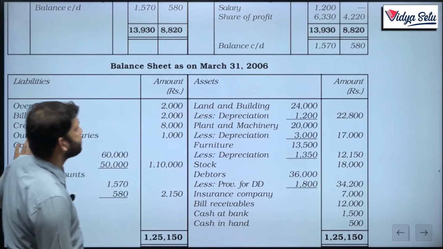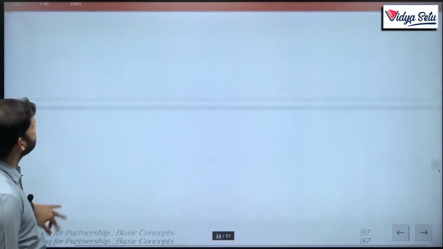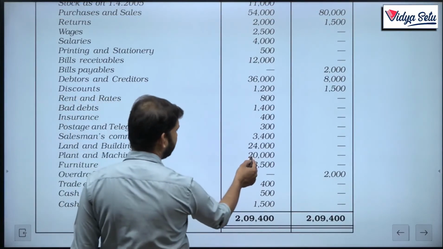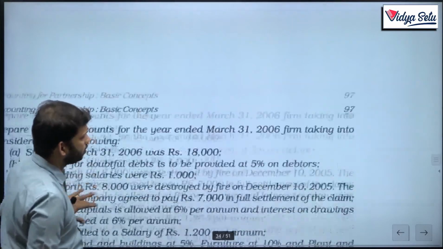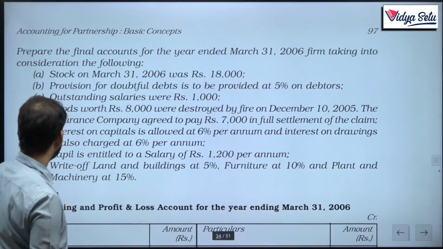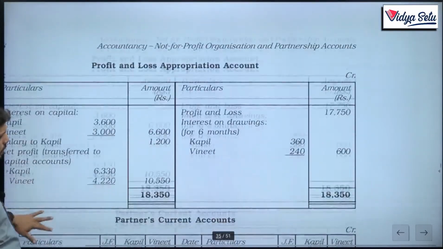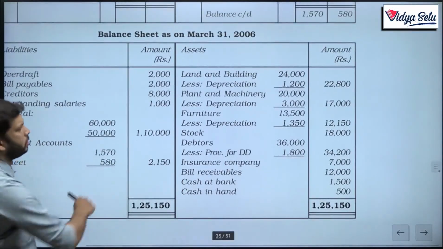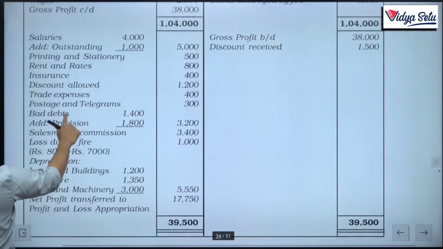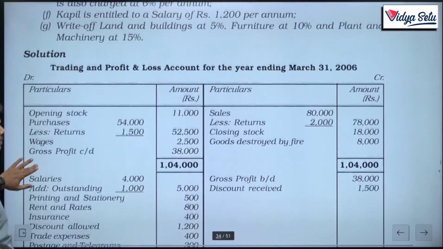Then plant and machinery balance, let us look at it. 20,000, just check the total, I do not think so, either this should be 30 or that should be different. No other adjustment is given, right? No, plant and machinery is 15%, yeah, that is correct. So, we have done this, the depreciations will go in our P&L account. Depreciation, land and building, furniture, plant and machinery. Everything is done.